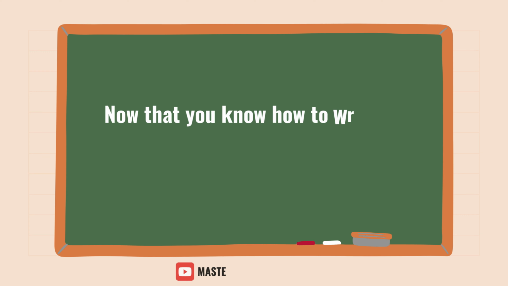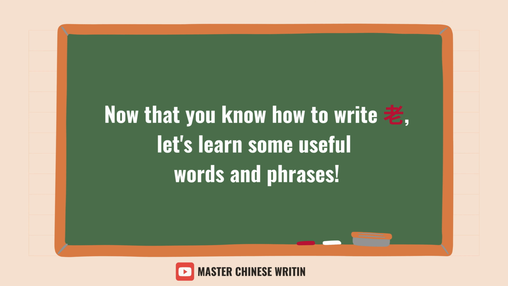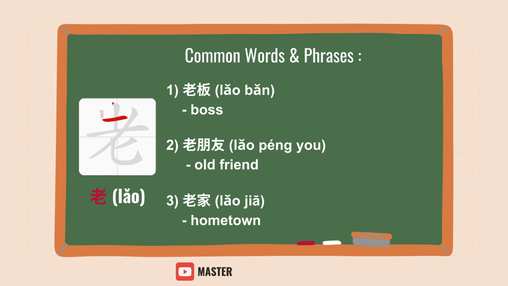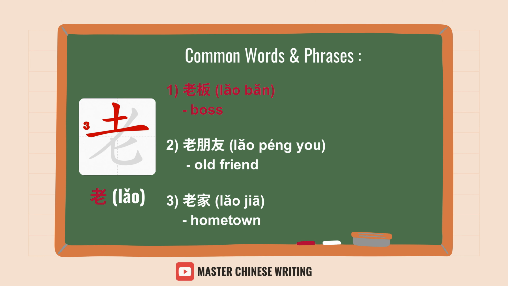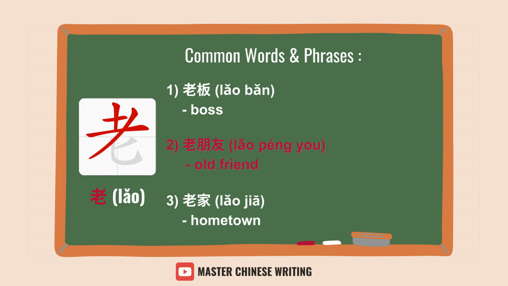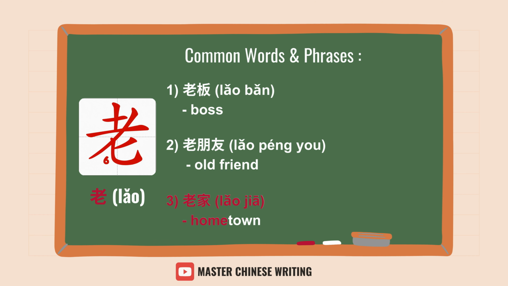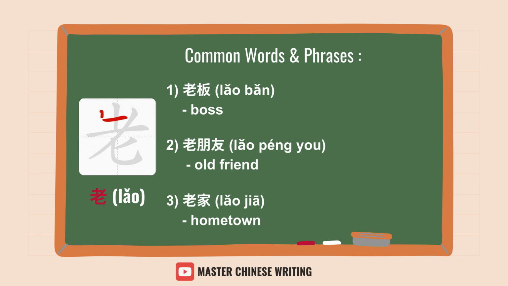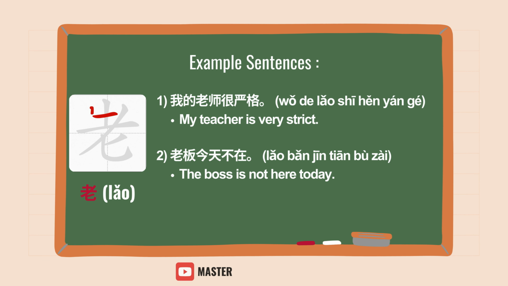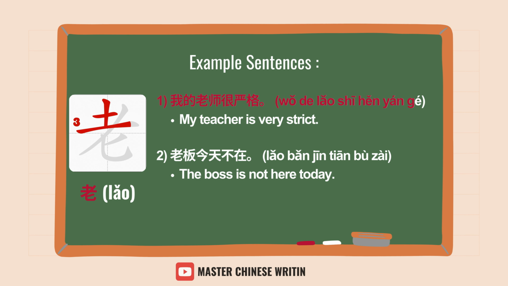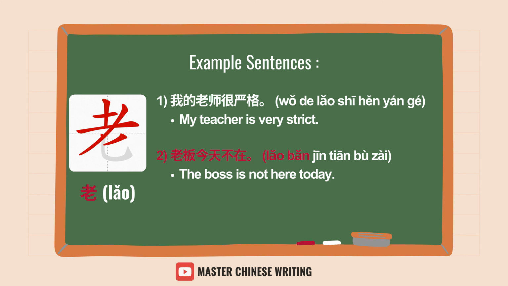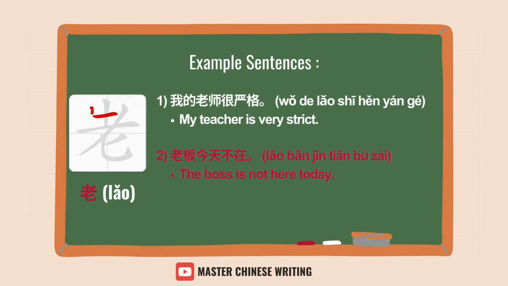Now that you know how to write 老, let's learn some useful words and phrases. Common words and phrases: 老板, boss; 老朋友, old friend; 老家, hometown. Example sentences. 我的老师很严格, My teacher is very strict. 老板今天不在, The boss is not here today.